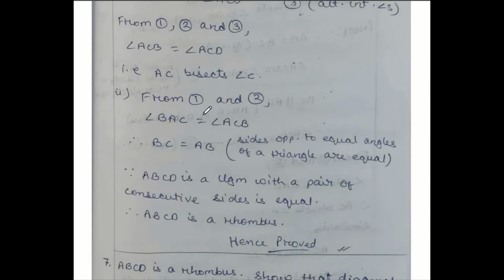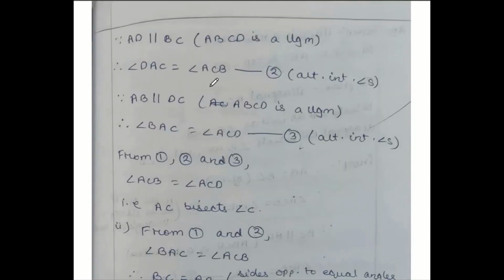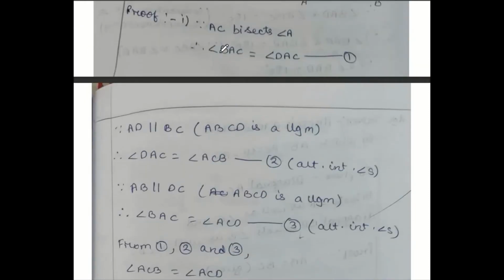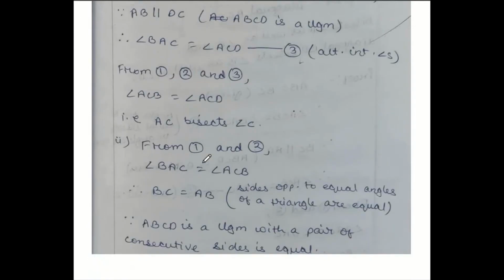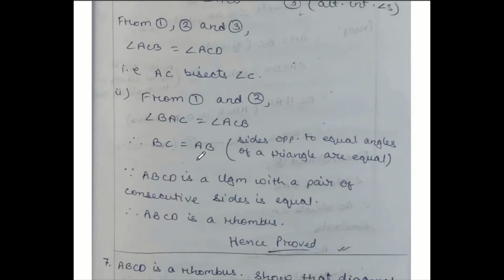So from condition 1 and 2, I got this. Let us observe once more. Condition 1, BAC equal to DAC. Condition 2, DAC equals ACB. Since DAC, DAC matching, that's why BAC and ACB both are equal. If these two angles are equal, then BC is equal to AB because sides opposite to equal angles of a triangle are equal. Since ABCD is a parallelogram with a pair of consecutive sides equal, therefore ABCD is a rhombus.